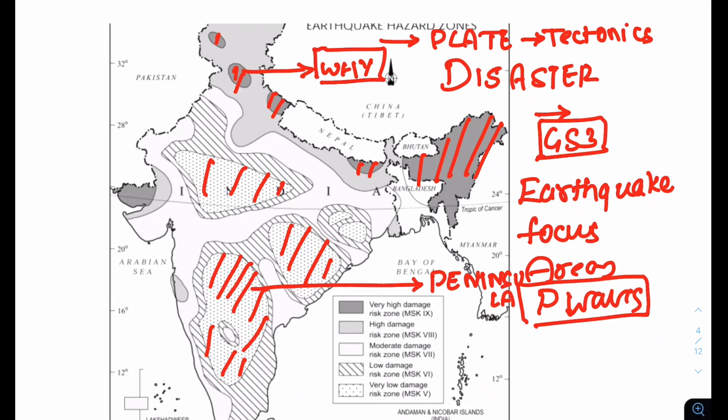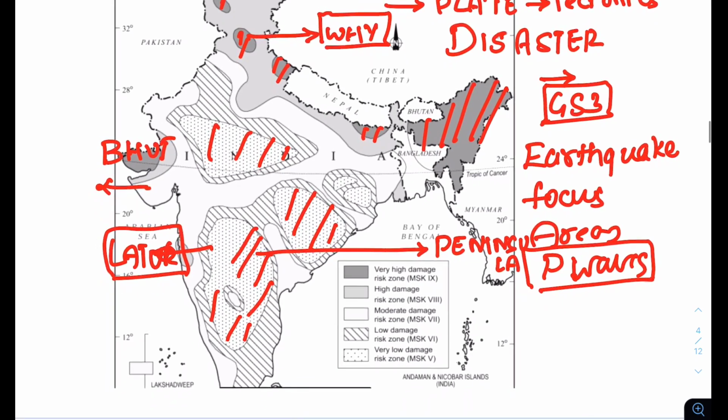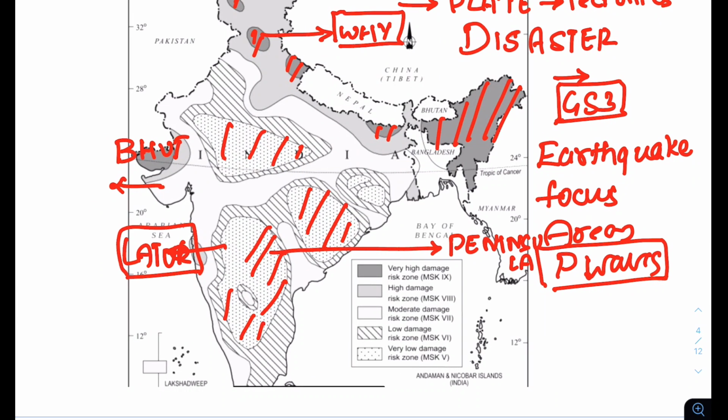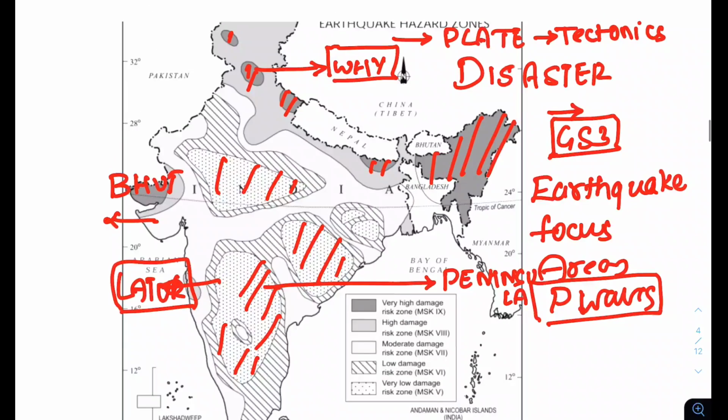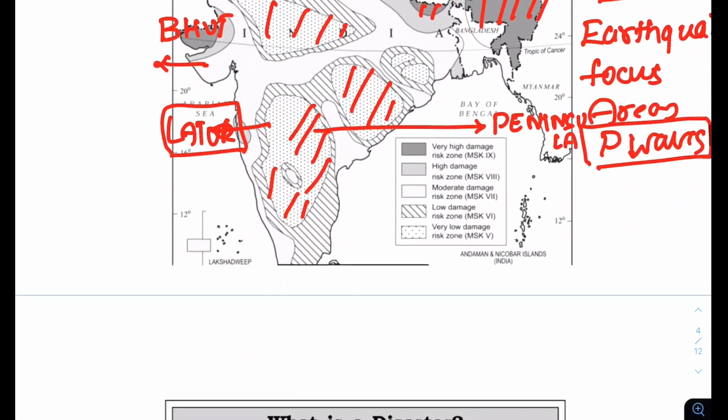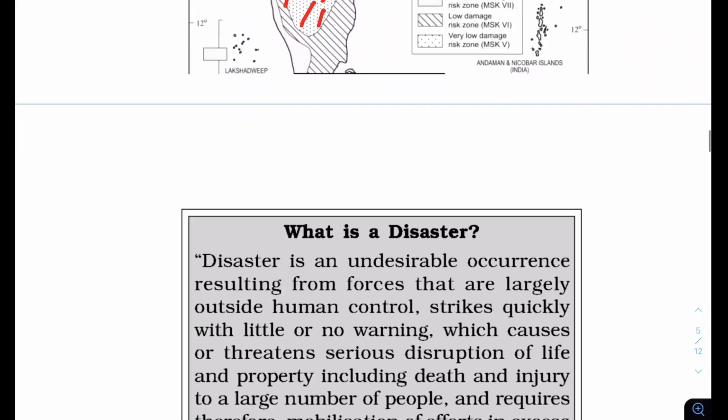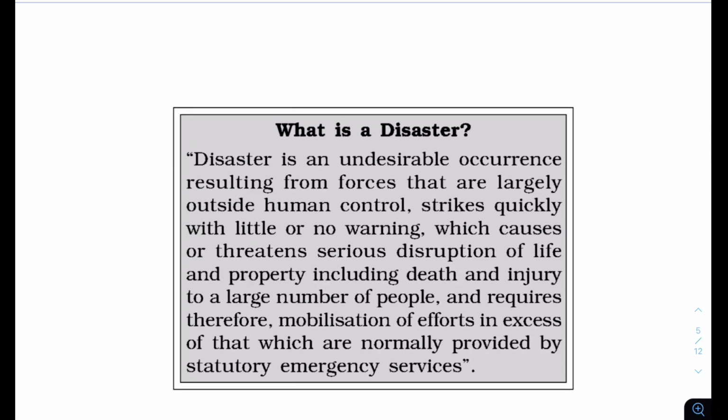But there were some earthquakes, in Latur, or Bhuj somewhere. So look at where earthquakes have happened. With this map itself, try to analyze this portion, because reading the full book is not important, rather understanding the context.